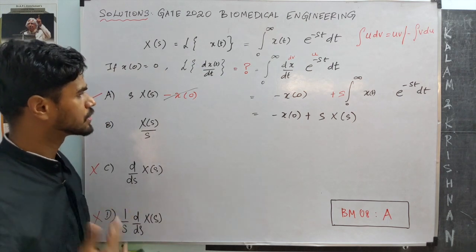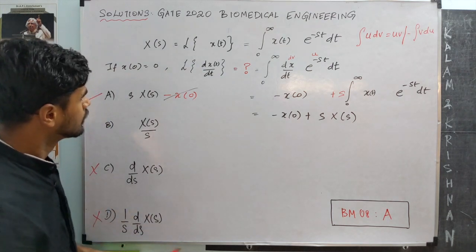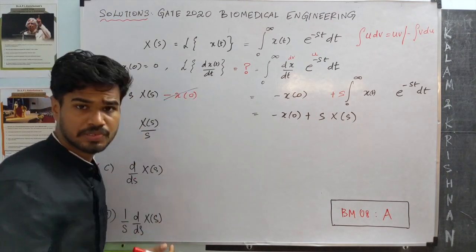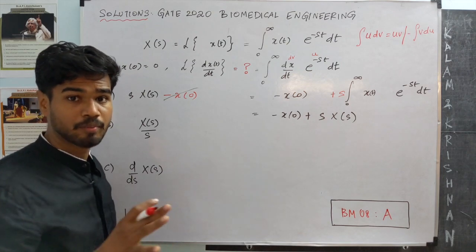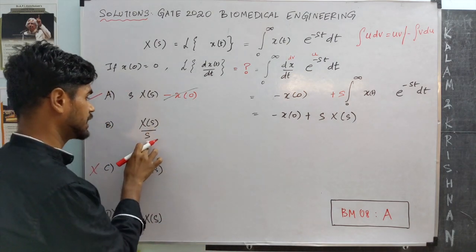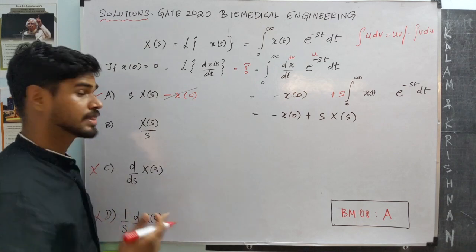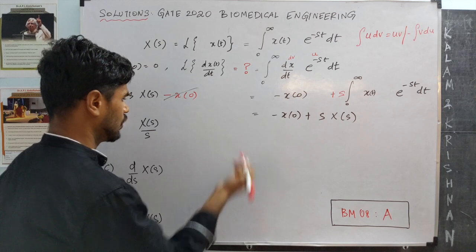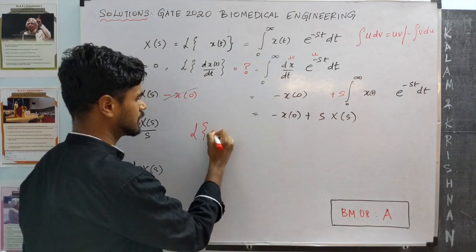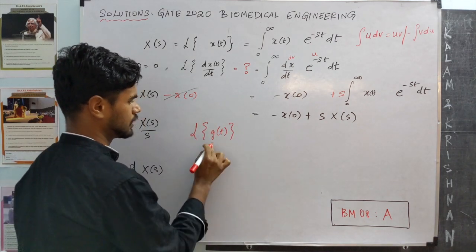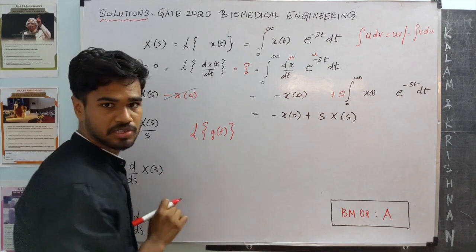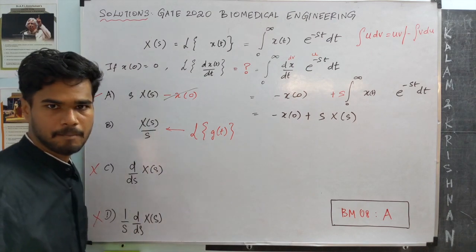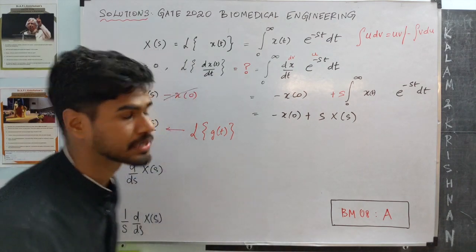So here is a new question. We wanted the Laplace transform of the derivative, and that gave us s times x of s. But now I am going to say the answer is x of s by s. When will that happen? That is, what should have been the question? What should have been the function in the Laplace transform that would give option B as the answer? Let's go ahead and answer that.